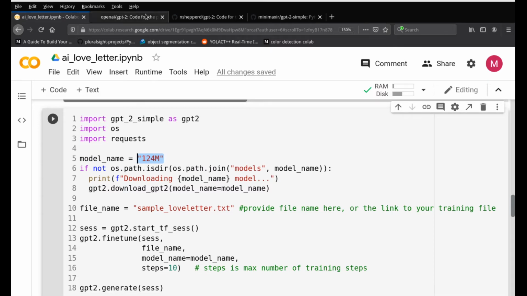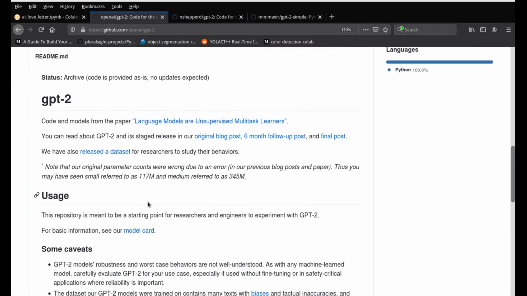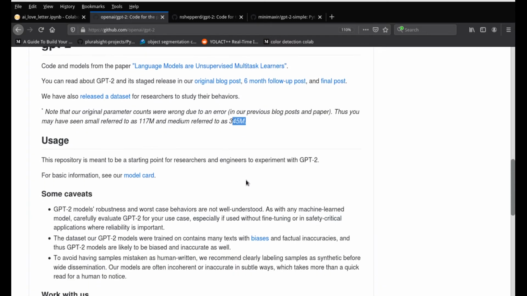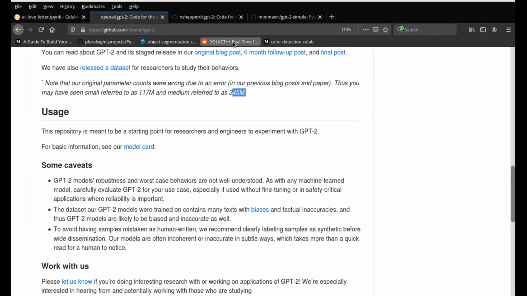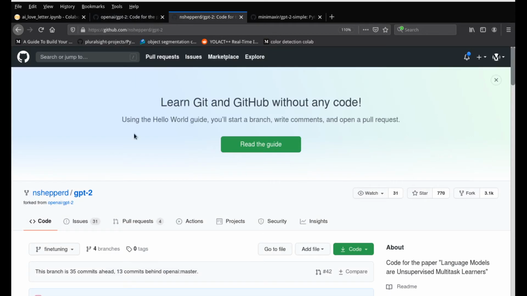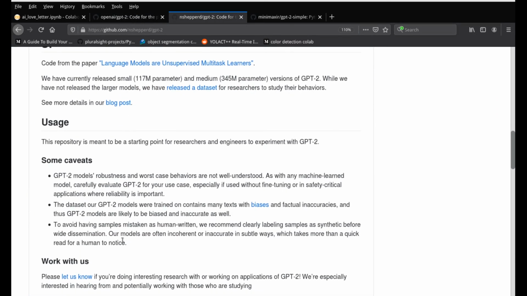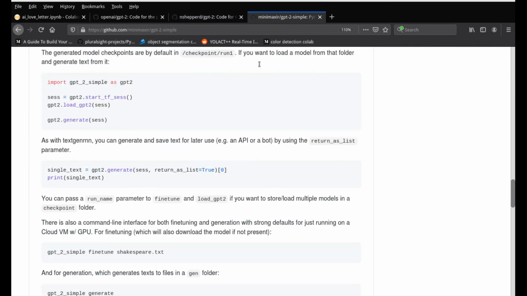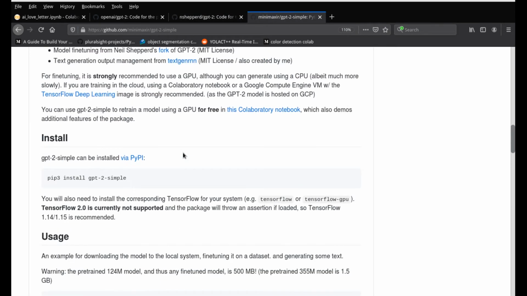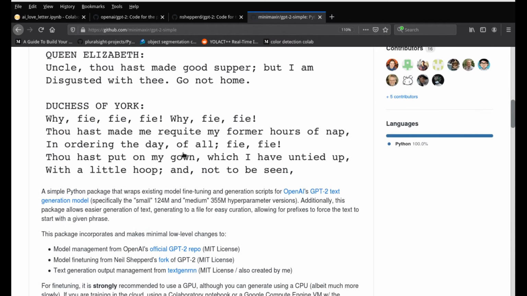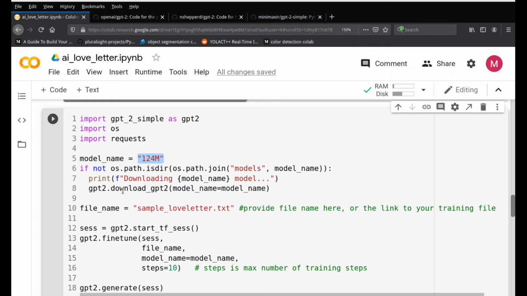Like that, there are different types of other model sizes. You can see 117, you can see 345. Like that, there are many other model names which you can use. I think it also goes up to 1000. We can see in one of these codes right here, maybe under this gentleman's code, yep, you can see 124, you can see 355. So there are different models, which means that they have more parameters. The bigger the number, the better the accuracy and the quality of the output would be.